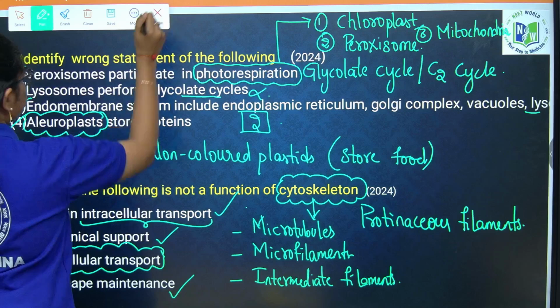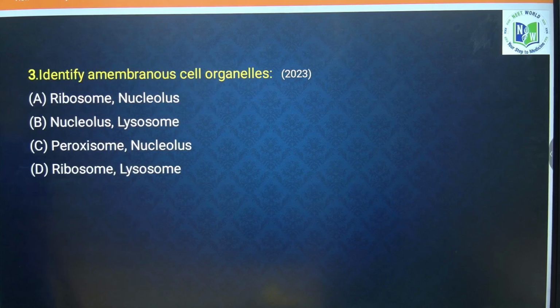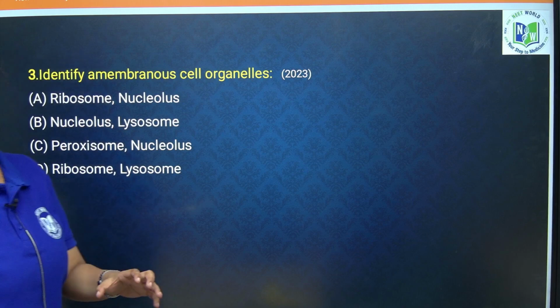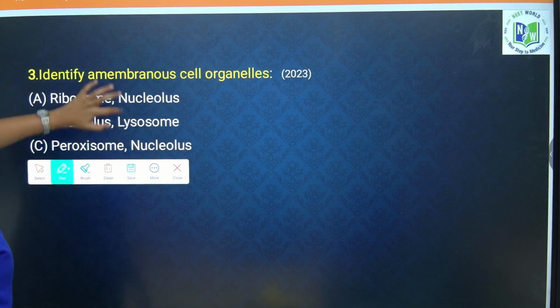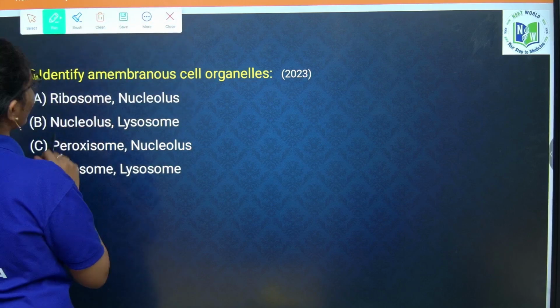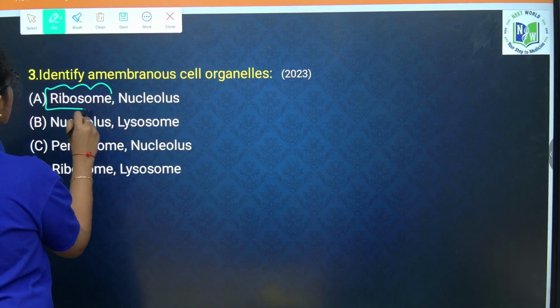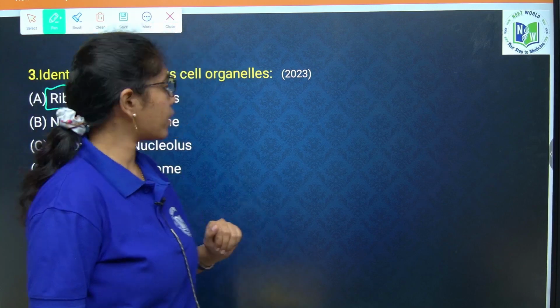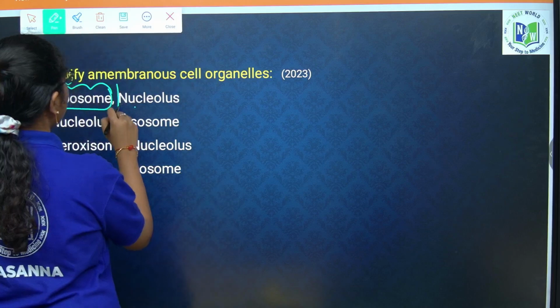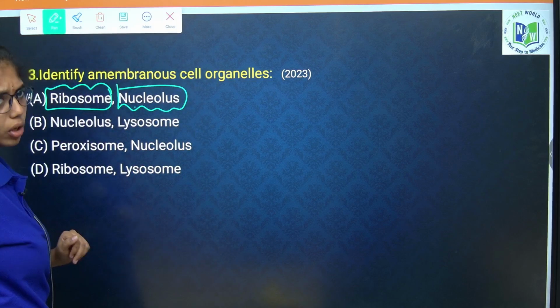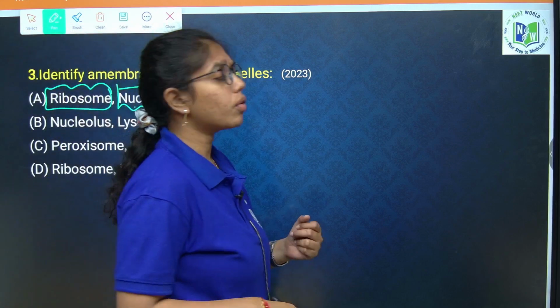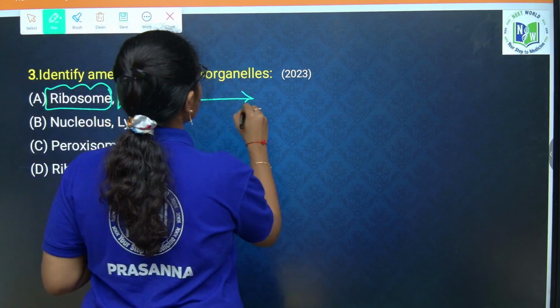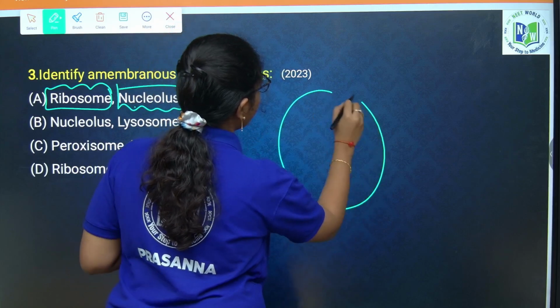Next question. Here he is asking us to identify a membranous cell organelle. We all know that the most noted amembranous cell organelle is the ribosome, which is present both in prokaryotes and eukaryotes. The next amembranous organelle is the nucleolus. Where do you find this nucleolus? This nucleolus is seen in a nucleus.